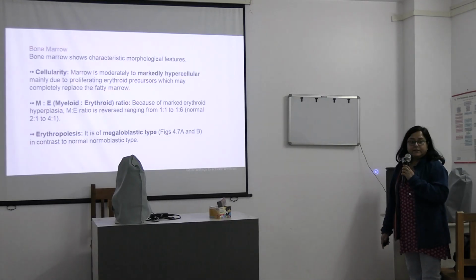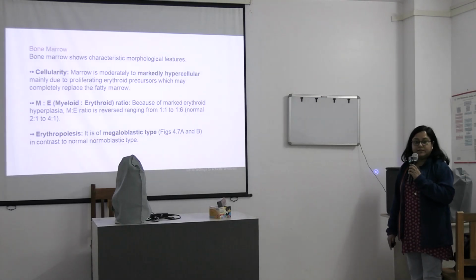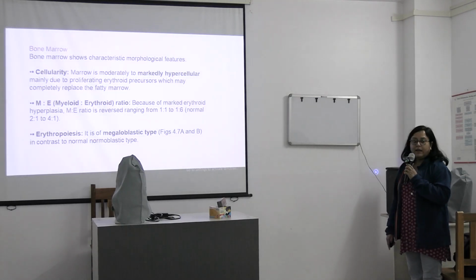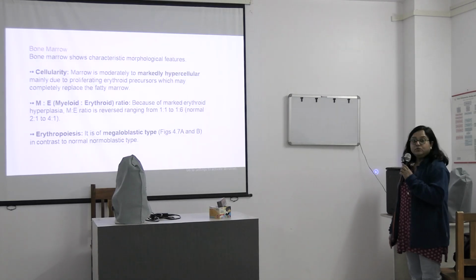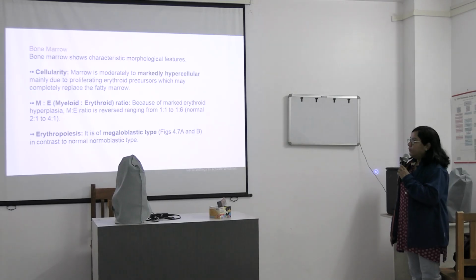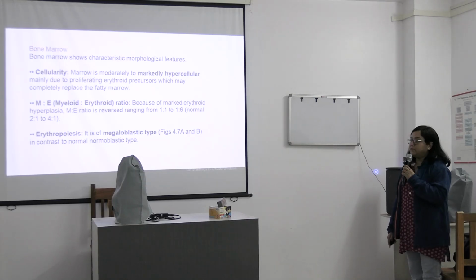So what are the features in bone marrow? Bone marrow shows characteristic morphologic features, like cellularity is moderately to markedly hypercellular. That means the count is increased due to proliferating erythroid precursors. And the myeloid erythroid ratio, the normal ratio is 2:1 to 4:1.